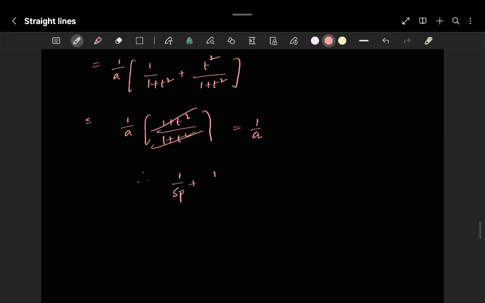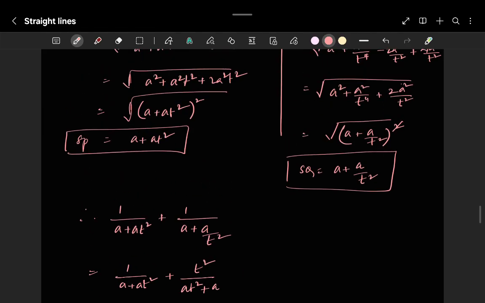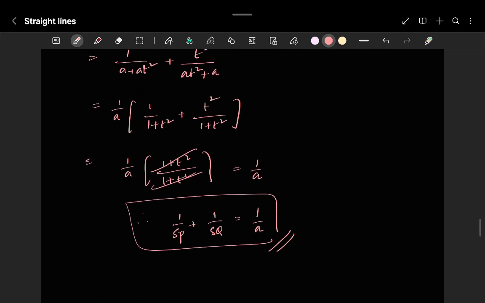Therefore 1 by SP plus 1 by SQ is equal to how much? 1 upon a. This is actually a proof for the ellipse also. In the ellipse or hyperbola you will get this proof again, and we will discuss it again. Till then, just remember this is the scenario. Okay, this is one of the important concepts.